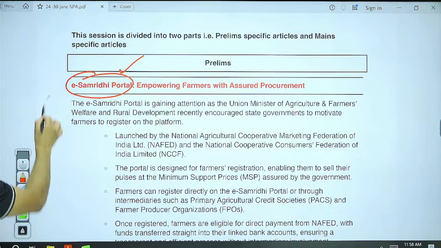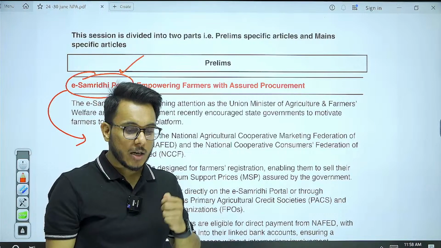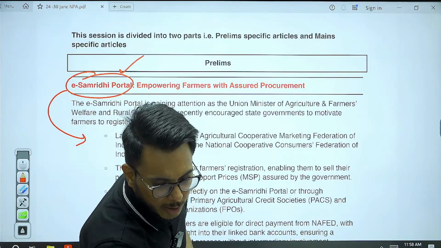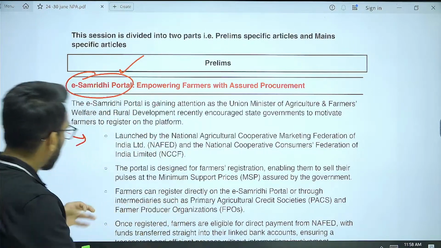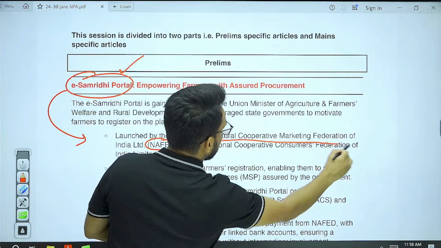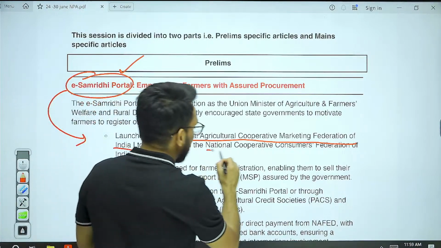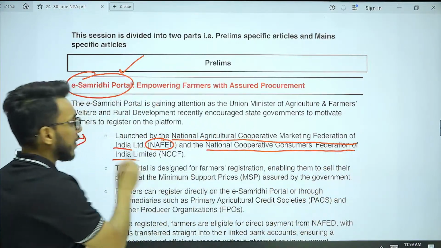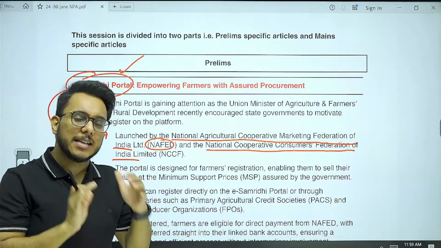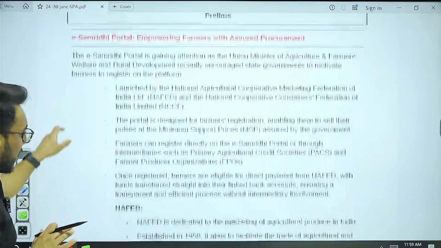Now, when we talk about this e-Samridhi portal, which are the organizations that have launched it? For the prelims examination, you need to know it. There are two organizations that have launched it. Number one is NAFED. NAFED stands for National Agricultural Cooperative Marketing Federation of India Limited. Along with NAFED, one more is there, that is the National Cooperative Consumers Federation of India Limited. NAFED happens to be a very important body because it is responsible for agricultural marketing in India.